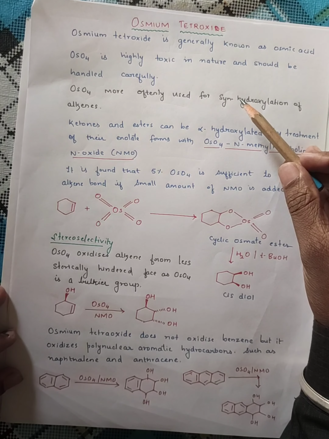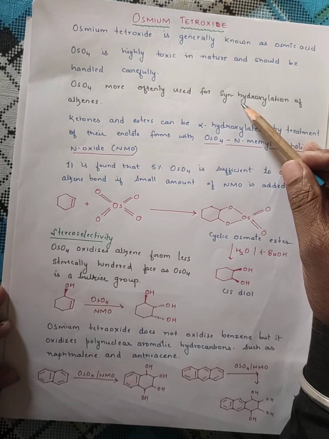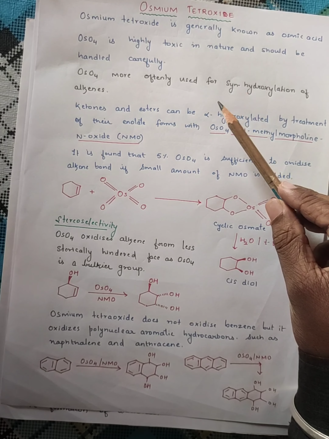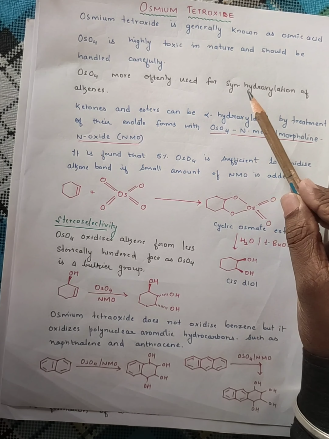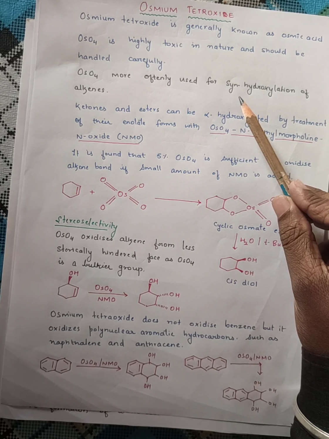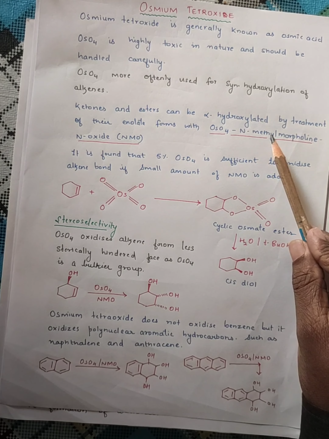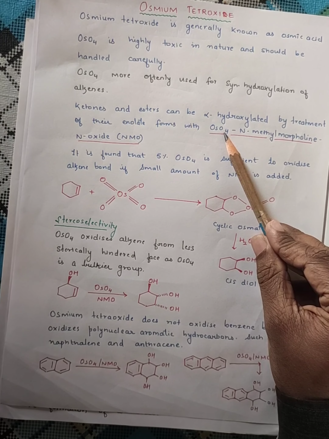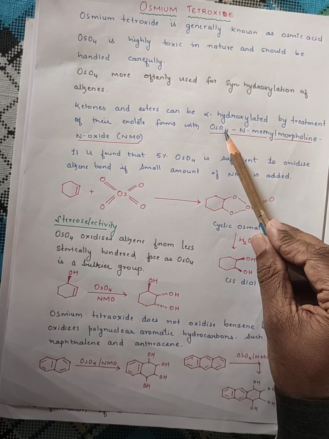Osmium tetroxide is generally known as osmic acid, which is highly toxic in nature and should be handled carefully. This you should remember. Now, OsO4 is usually used for hydroxylation of alkenes. Even ketones and esters can be alpha hydroxylated by treatment of their enolate forms with OsO4. These reactions are very little known, but here we just focus on the hydroxylation of the alkene double bond.